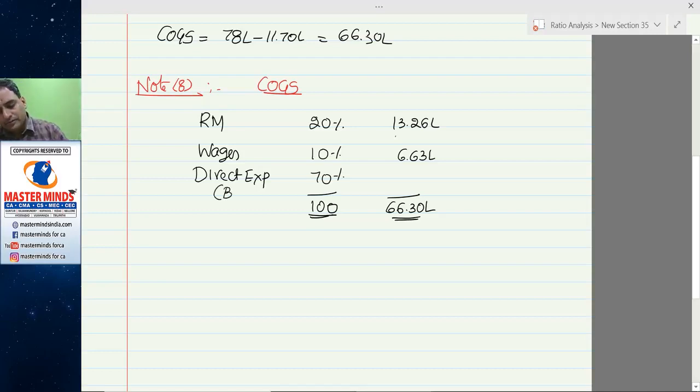So this is the balancing figure, 46.41 lakhs.